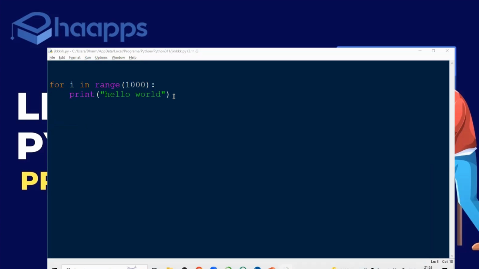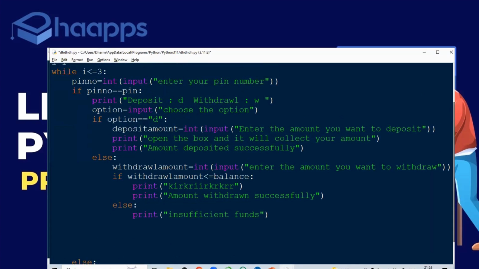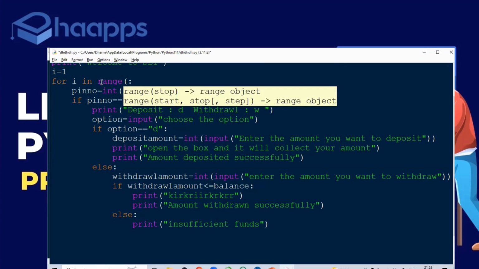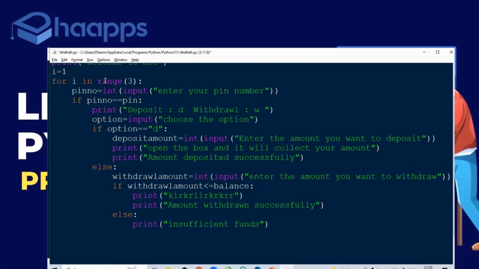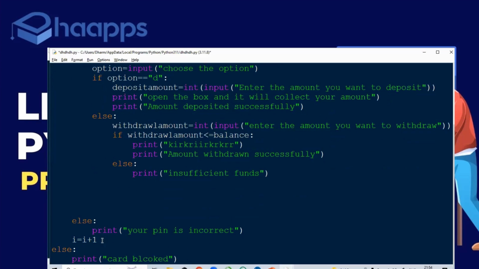So now let's go for our today's example. I wrote it with a while loop. Sir, can I do it in a for loop? Happily, you can just give for i in range of 3 times. You don't need to define this i, and at the same time, down somewhere, i is equal to i plus 1, you also don't need.